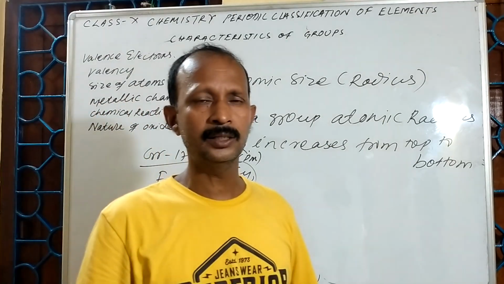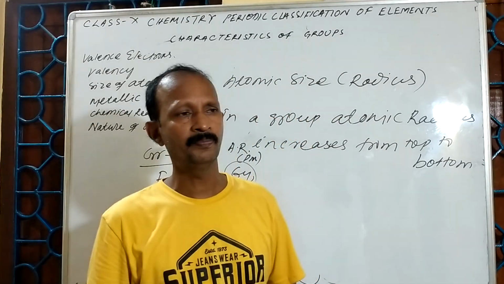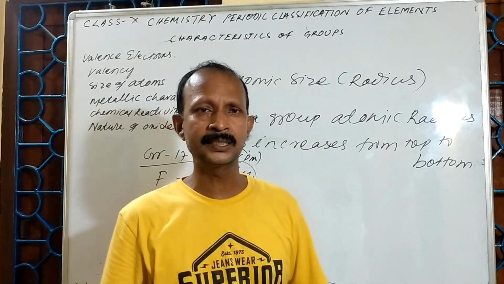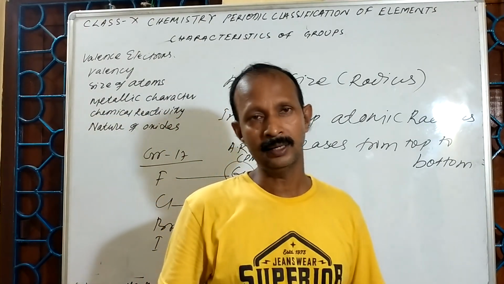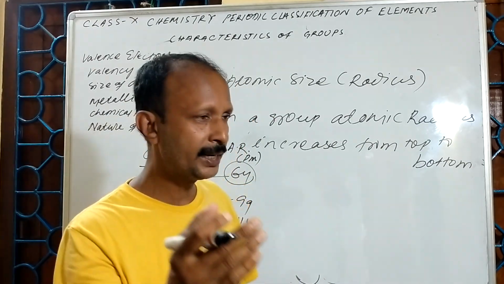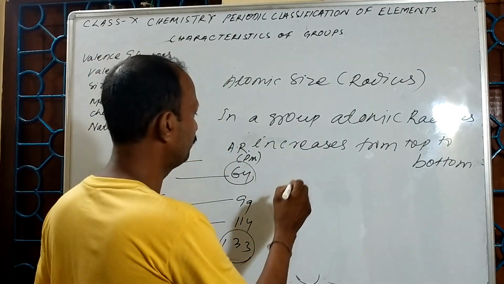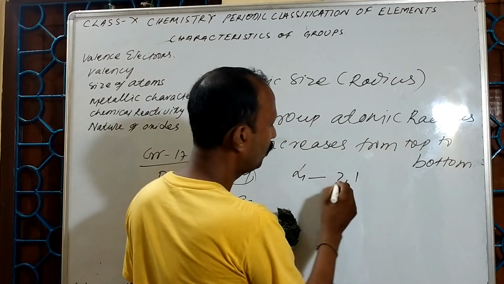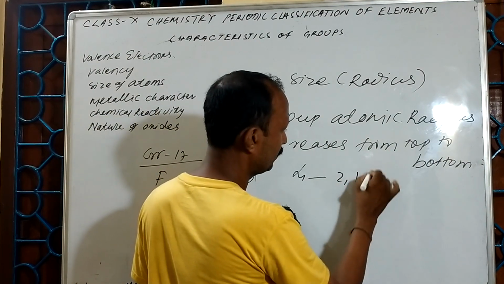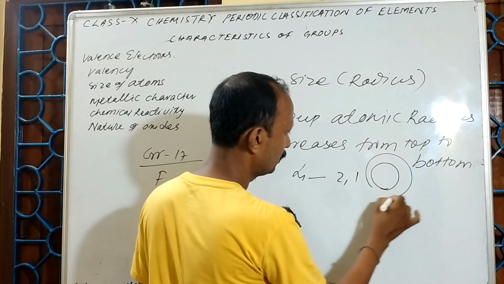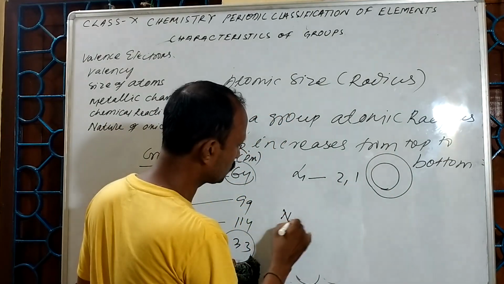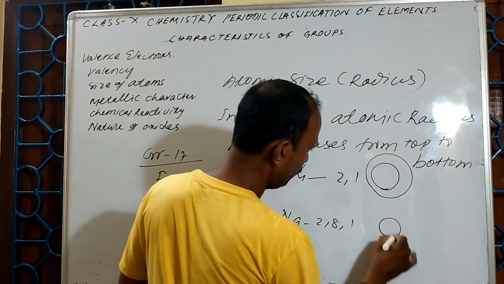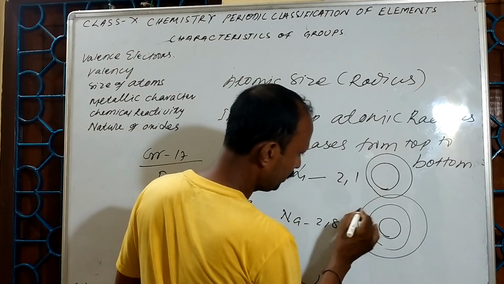Whenever we move from top to bottom in a group, the number of orbits increases by 1. For example, lithium is 2, 1, only 2 orbits. If I go to sodium, 2, 8, 1, it contains 3 orbits.